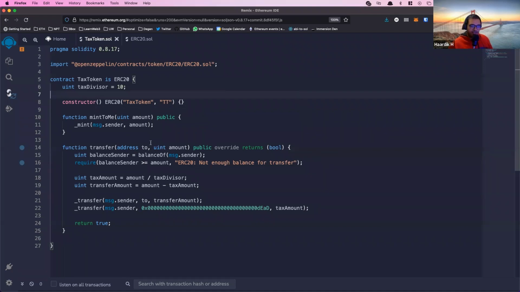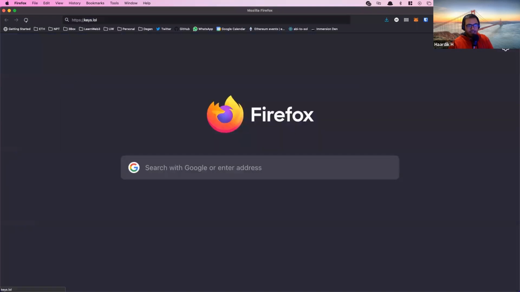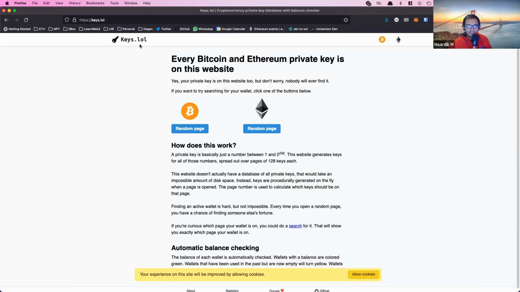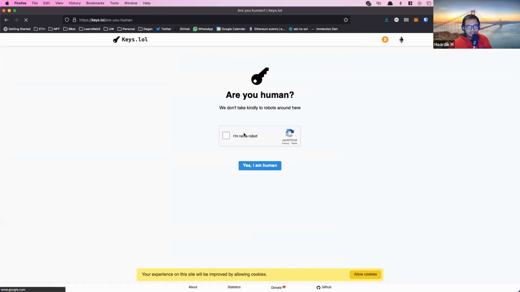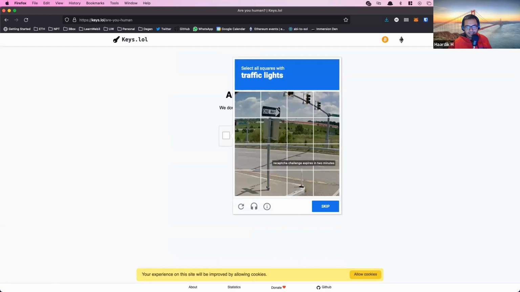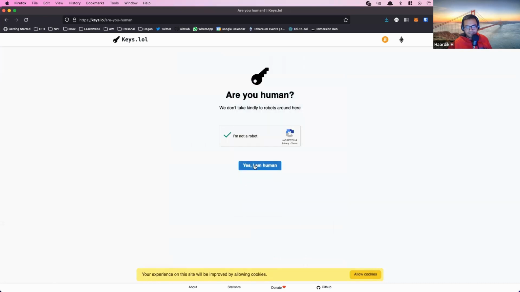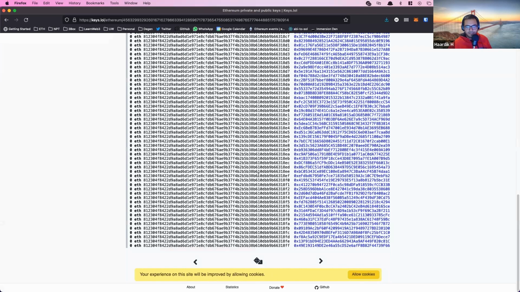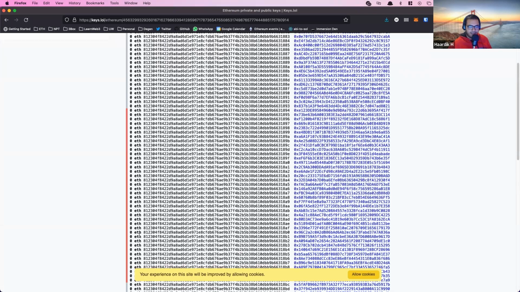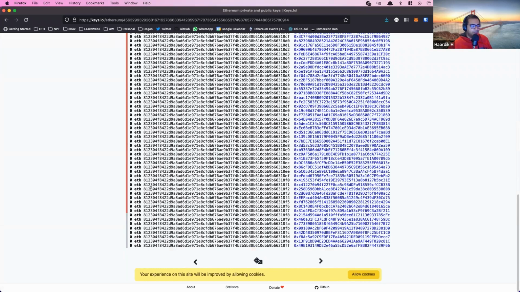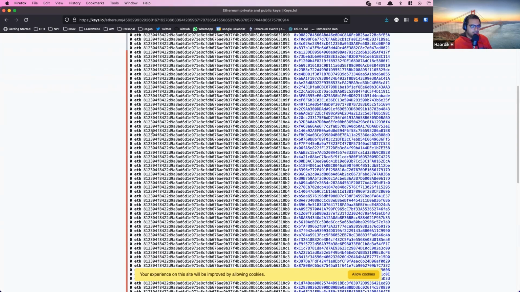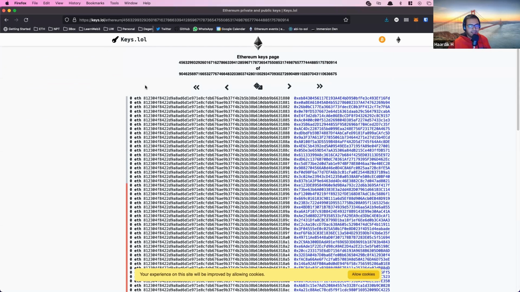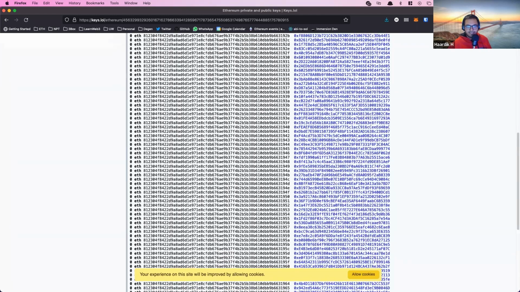Yeah, keys.lol. A fun little website if you want to waste your time with mindless scrolling. This website has random private keys and addresses showing up. You just go there and it'll generate a bunch of private keys and addresses and check if any of them have an actual balance. They always end up with 0 because there are so many possibilities. The chances of finding an actually active address are highly improbable. But if you want to waste your time, just go through it.